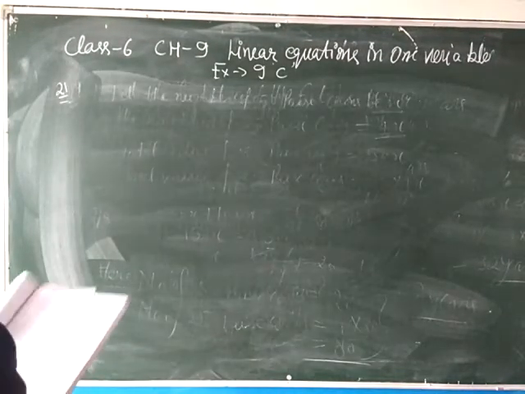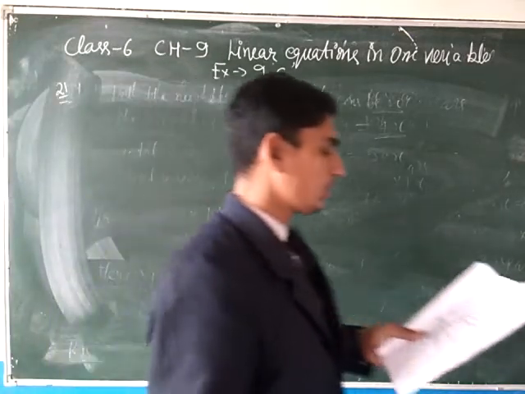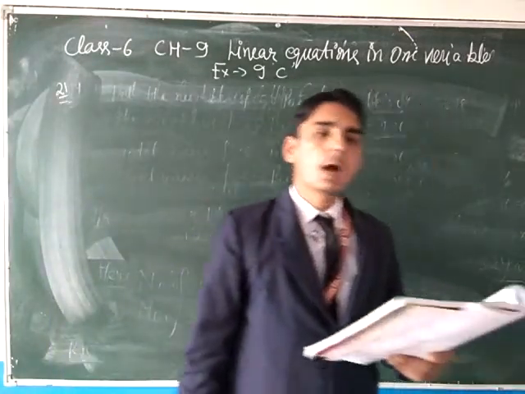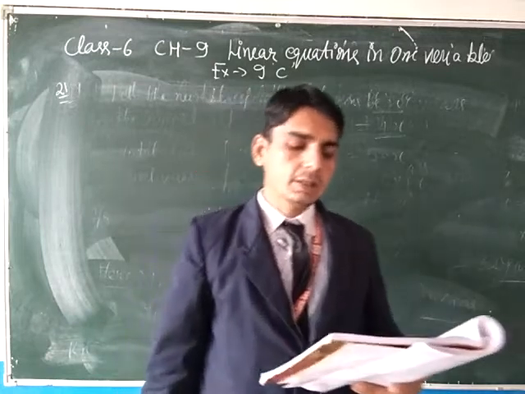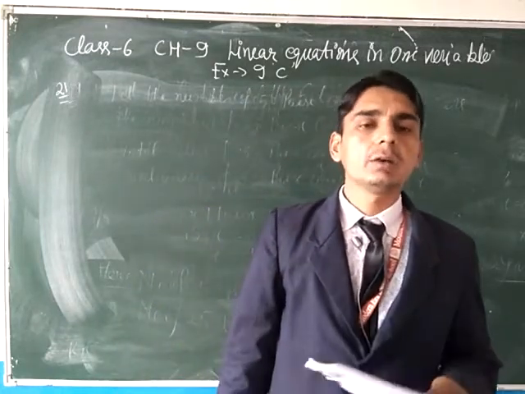Question number 21 is: the number of boys in a school is 334 more than the number of girls, and the total number of students in the school is 572.